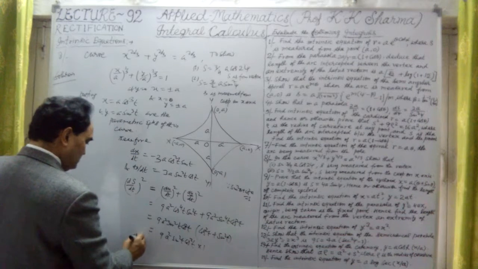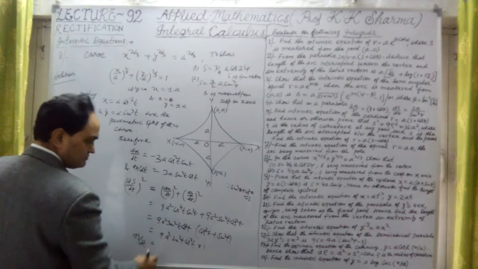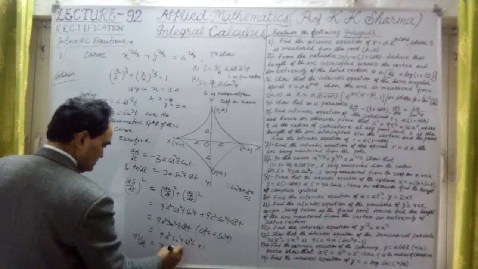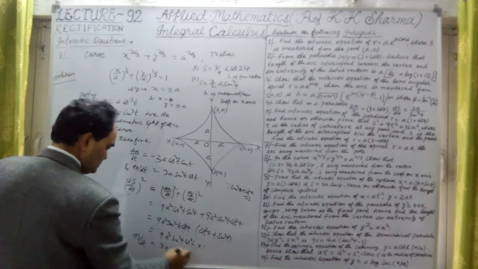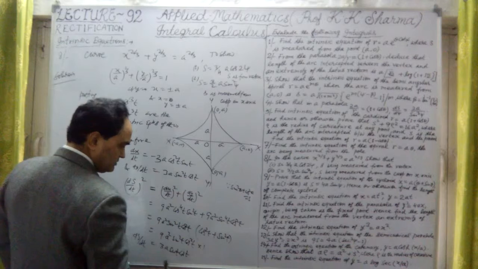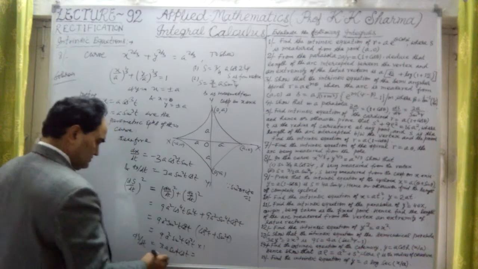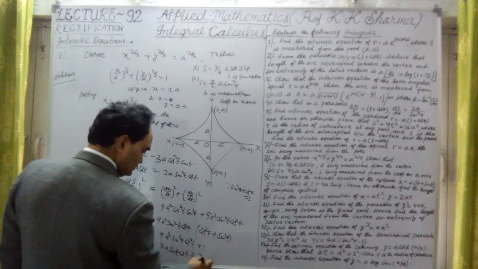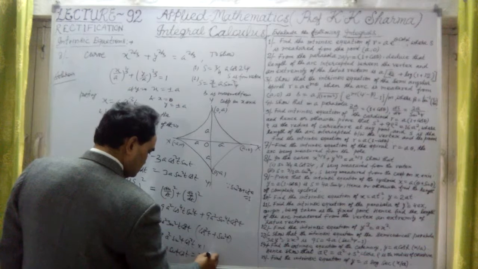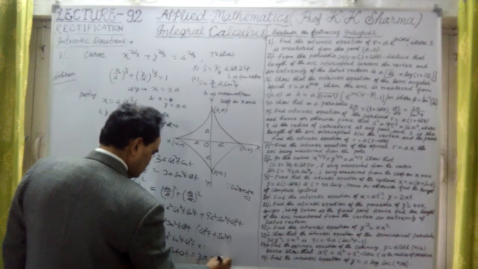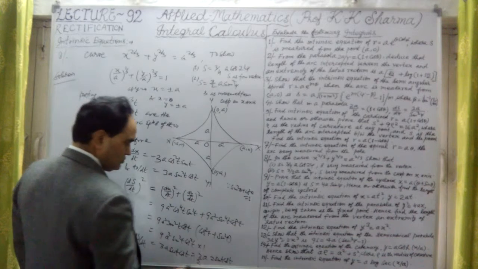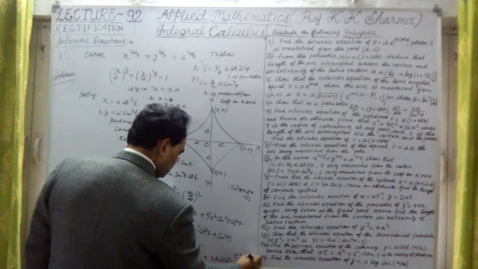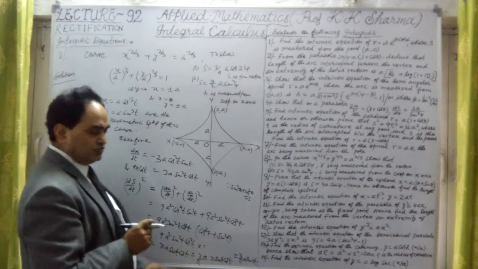Therefore, ds upon dt, if I have to find out, it is nothing but 3a into sin t into cos t. Now if I multiply this by 2 and divide by 2, it will give us 3 by 2 into a into 2 sin t into cos t. It can be written as 3 by 2a into sin 2t. Simple. This is the value of ds dt.